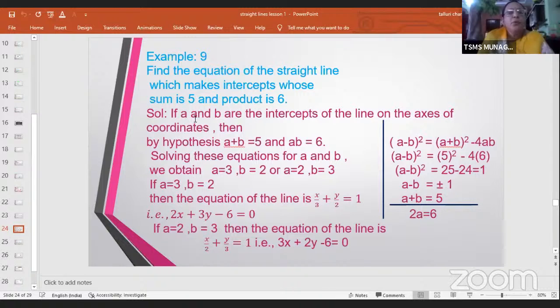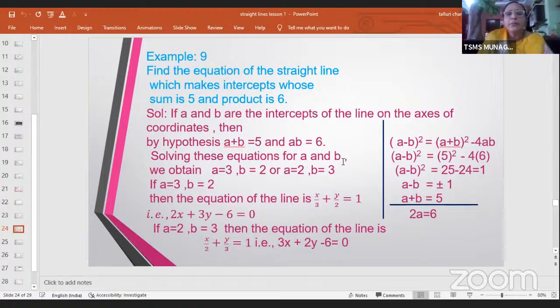So if A and B are the intercepts of the line on the axes of coordinates, then what is the hypothesis given? The hypothesis here is sum is 5. Now if I take intercepts as A and B, the sum is going to be A plus B. So A plus B is equal to 5 and the product AB is going to be 6. So A plus B is equal to 5 and AB is equal to 6.